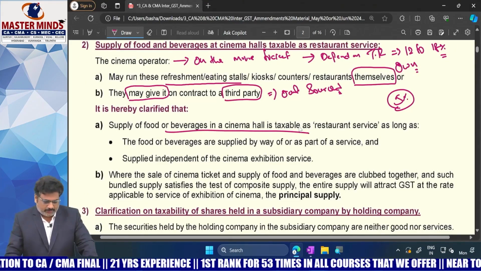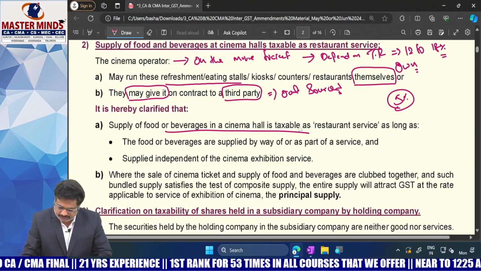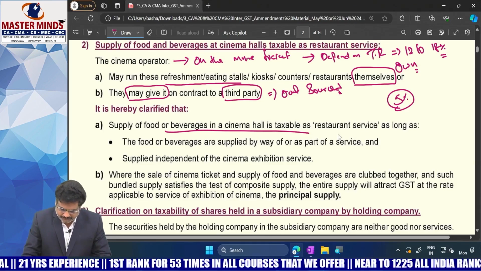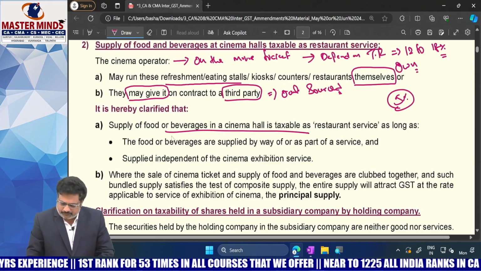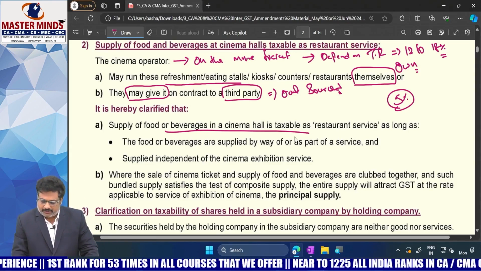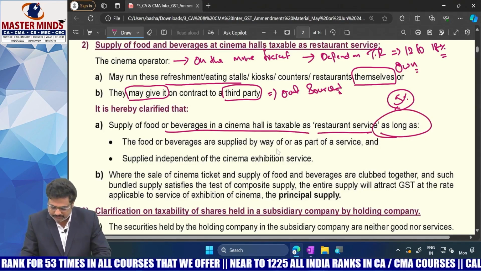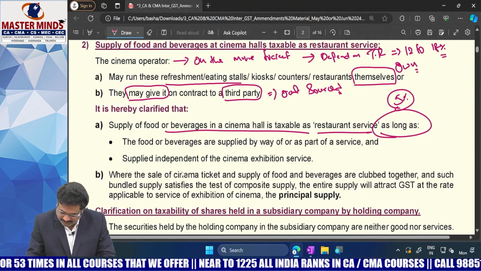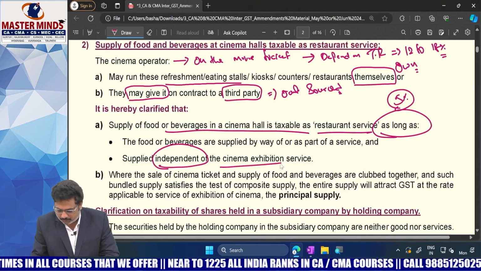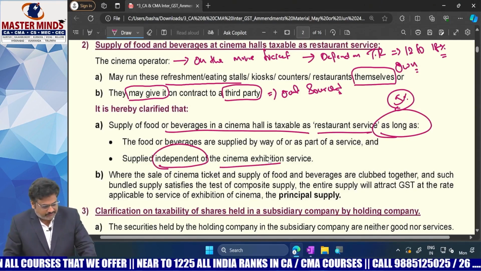So what is scenario 1? Where supply of food or beverages in a cinema hall is taxable as a restaurant service as long as it is supplied independent of cinema exhibition service.